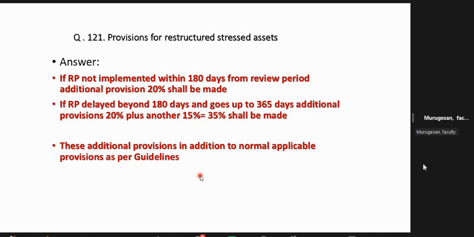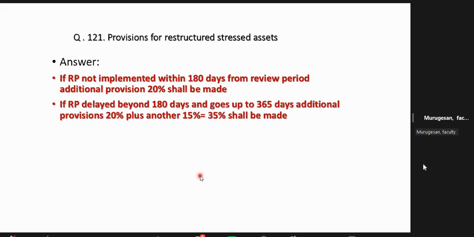But sometimes the balance sheet management question will also come. Here the question is from risk management, because a stressed asset is a risk, is an NPA. So for those accounts you have to implement a revival plan. If the revival plan is delayed, you have to make additional provision. You remember 20, additional provision of 20 in addition to the normal category. And if it is delayed beyond 180 days, another 15% additional provision, making 35. Why am I telling this? Because sometimes they will ask a question on restructured accounts, what additional provision is needed. So keep it in mind and be thorough.